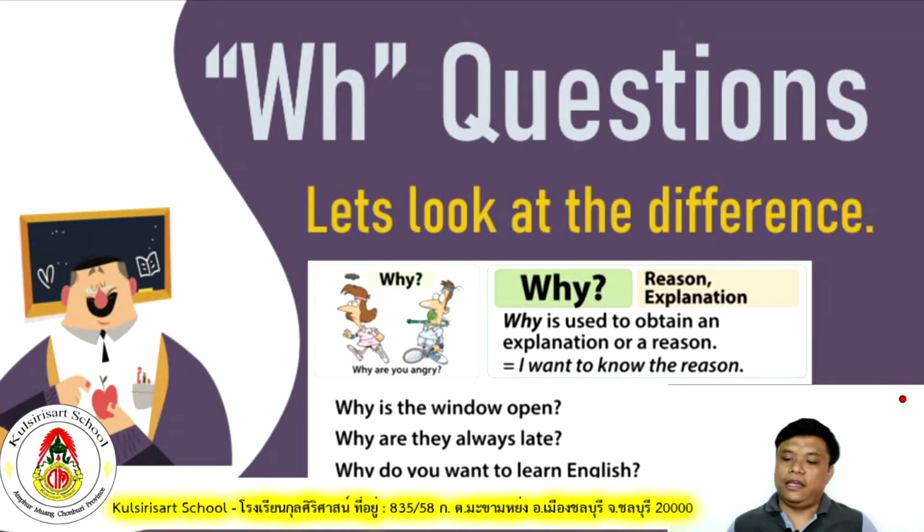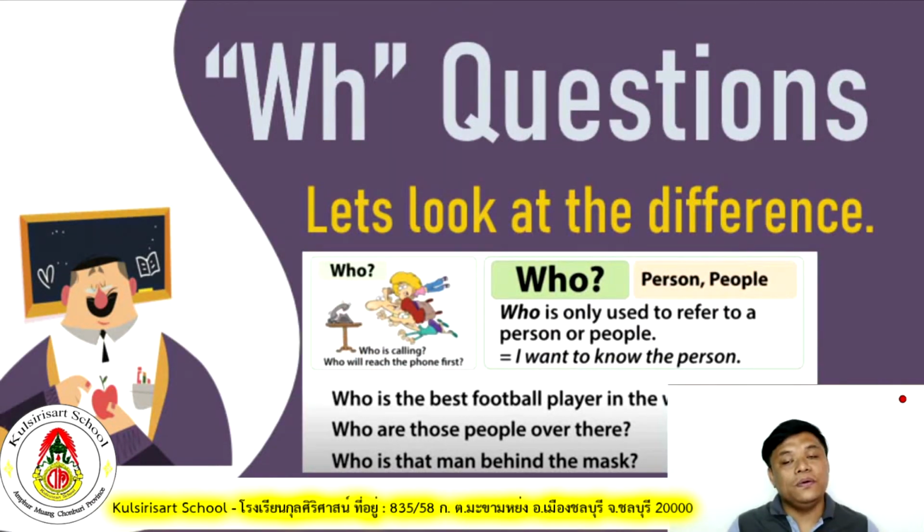an explanation. And for our topic, who, we use who when we refer to a person or people. So when you want to know about a person, you want to know the name of a person, you will ask, who is he, or who is she if she is a girl? And who are they for plural? Who's that? Who are those people? So you're asking about a person or people, who.